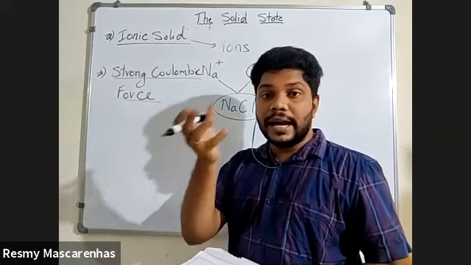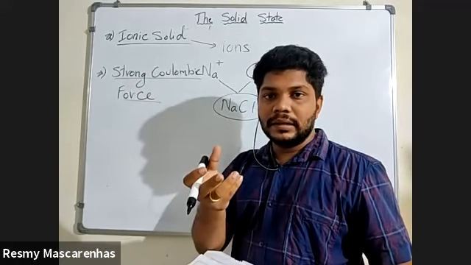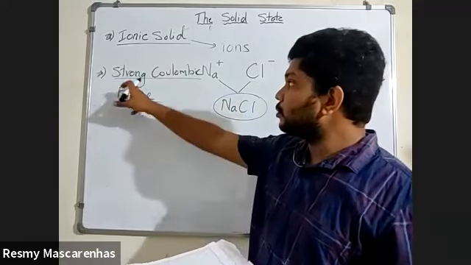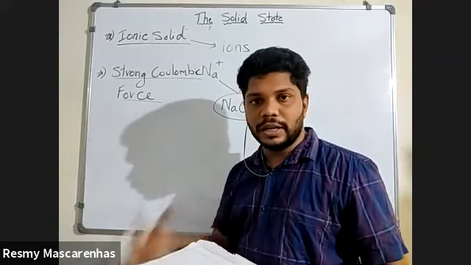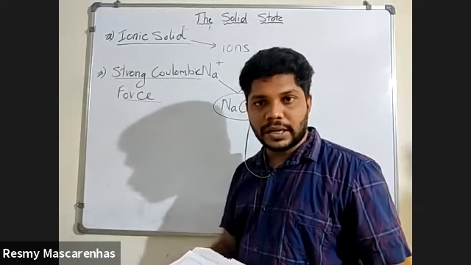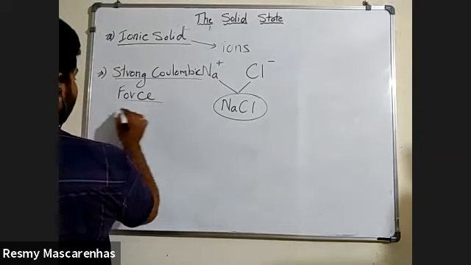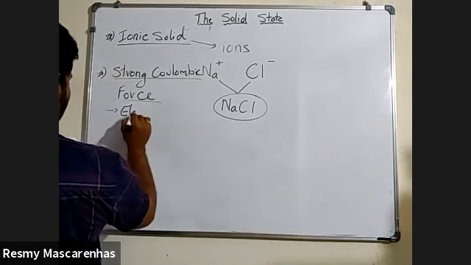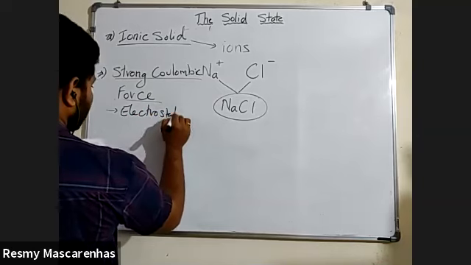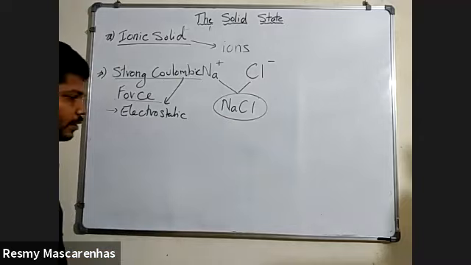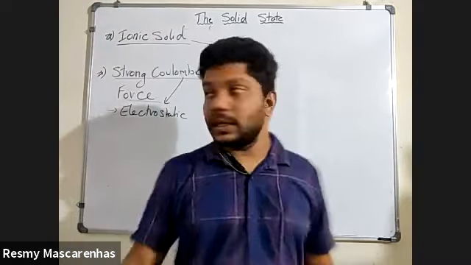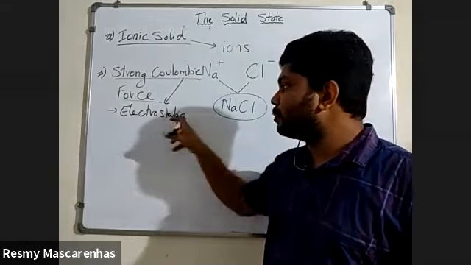Then after that, this particular word you should know. It is held together by strong Coulombic force. Very, very strong force it is, like hydrogen bonding. Hydrogen bonding is very strong, you know that, no? So strong Coulombic force is also called electrostatic force. Coulombic can also be replaced by the word electrostatic. Don't get confused. Either you say Coulombic or you say electrostatic.